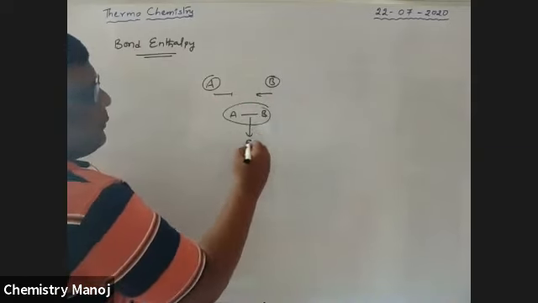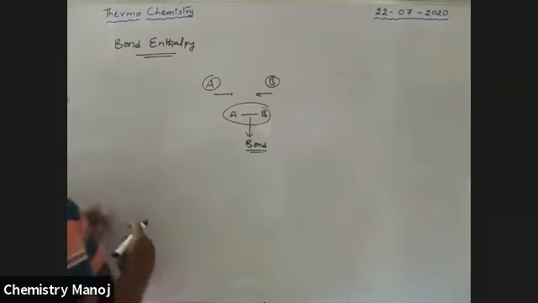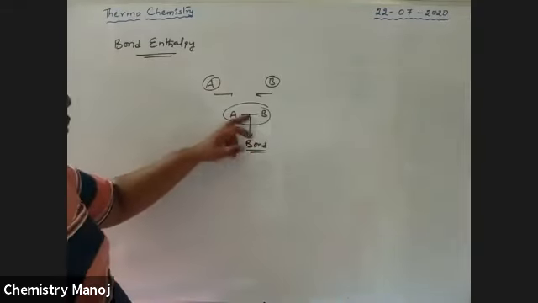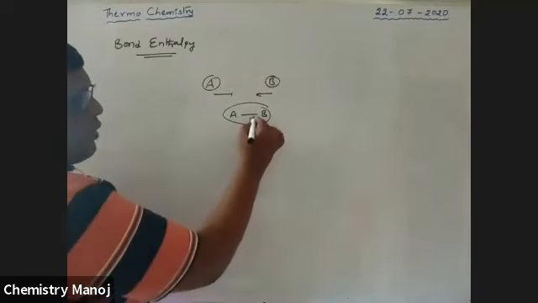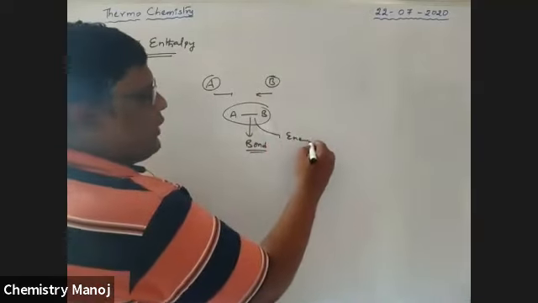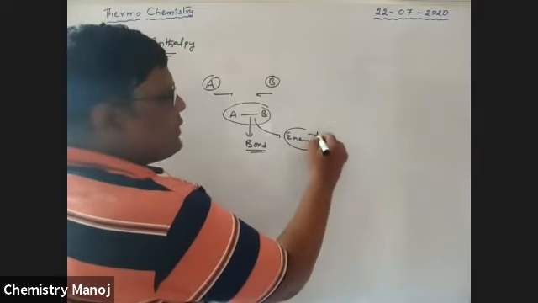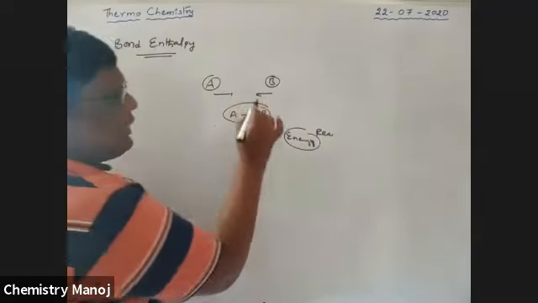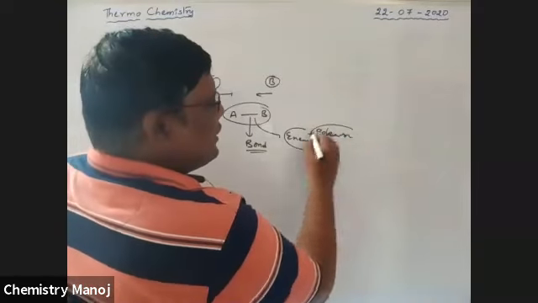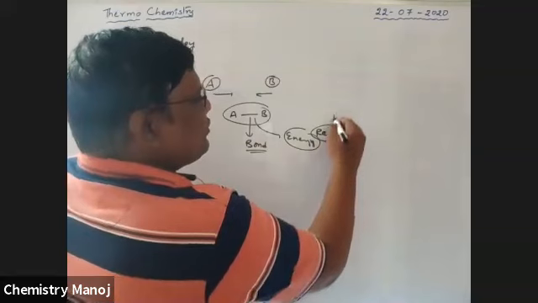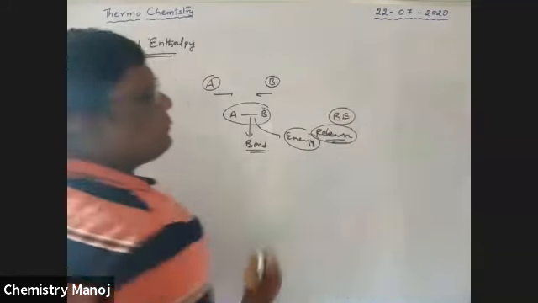During bond formation, there is an attraction between A and B. Where there is attraction, energy is always released. This released energy is called bond energy.